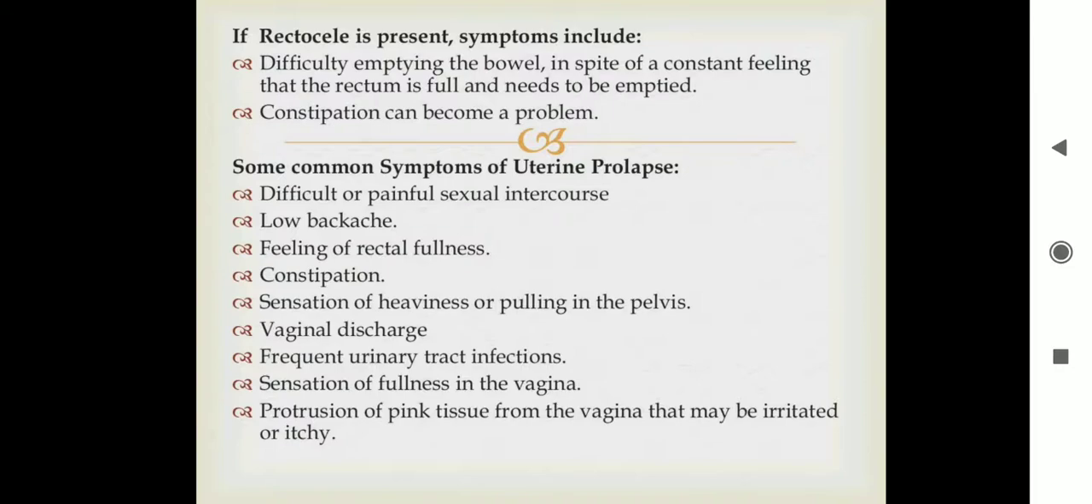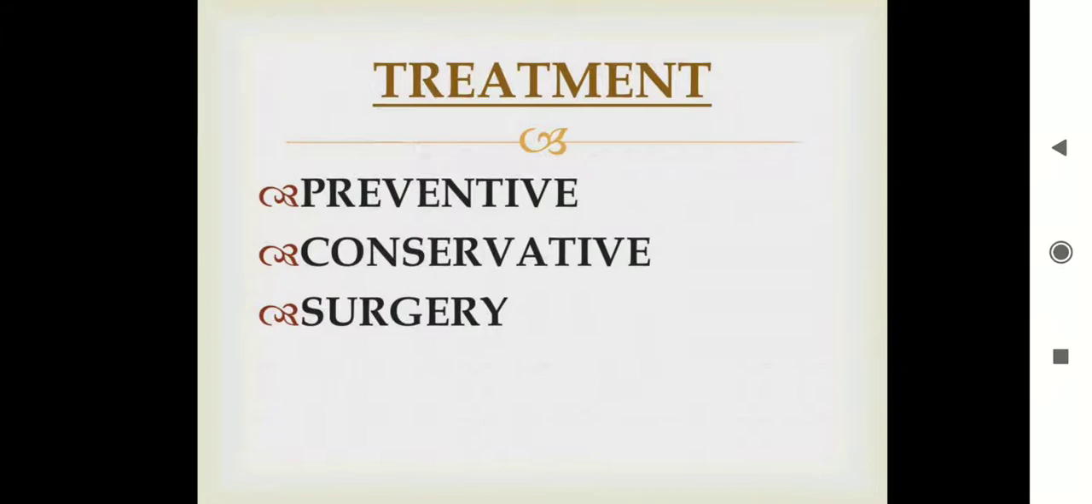Some common symptoms of uterine prolapse are difficult or painful sexual intercourse, low backache, a feeling of rectal fullness, constipation, a sensation of heaviness or pulling in the pelvis, vaginal discharge, frequent urinary tract infections, a sensation of fullness in the vagina, and protrusion of pink tissue from the vagina that may be irritated or itchy.